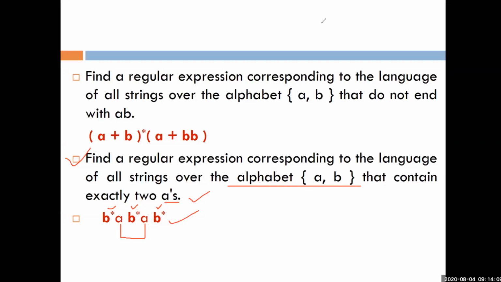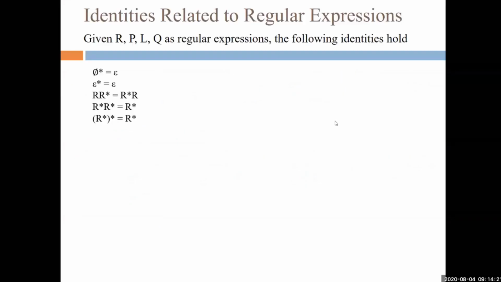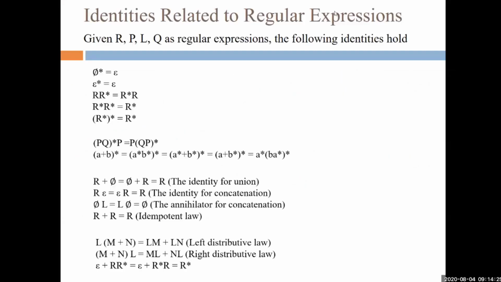We will discuss more problems. Before discussing more problems, we should move to Arden's theorem because it is very helpful to us. So these are the various identities. You can note down these identities. How do these identities work? You can see here, these are the simple rules that we can apply where we need, right?